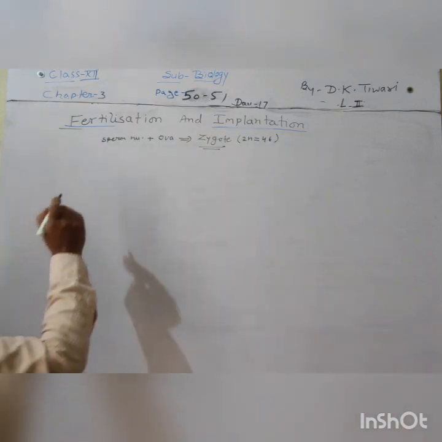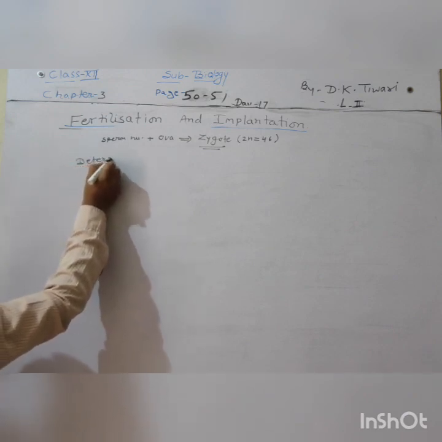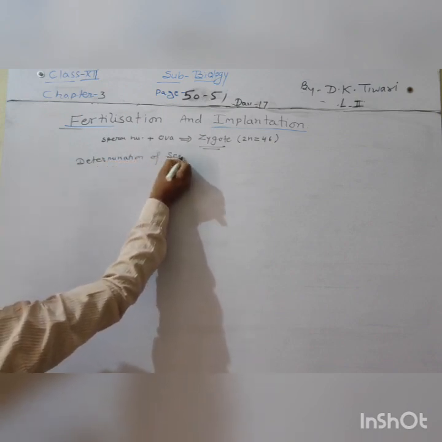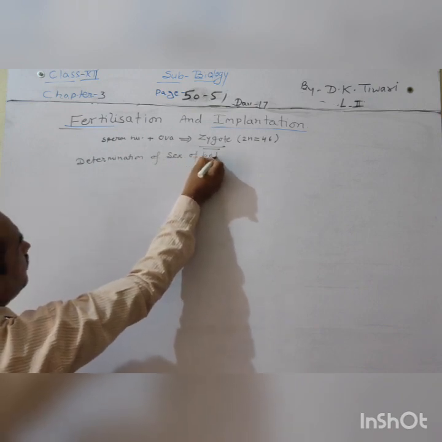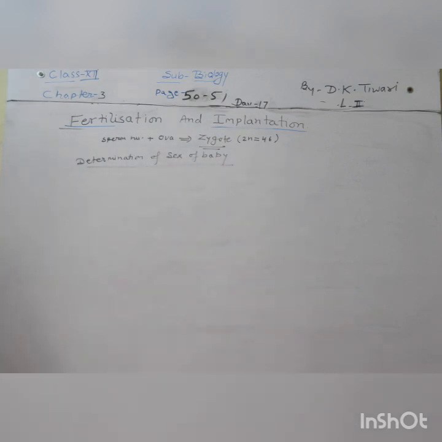Now here we will also find out determination of sex. Determination of sex of baby takes place with the fertilization. Keep remember this thing carried along with the fertilization. With the fertilization, it has been already decided the forthcoming baby will be male or female. How it takes place? Let's see here in the form of chromosomes.